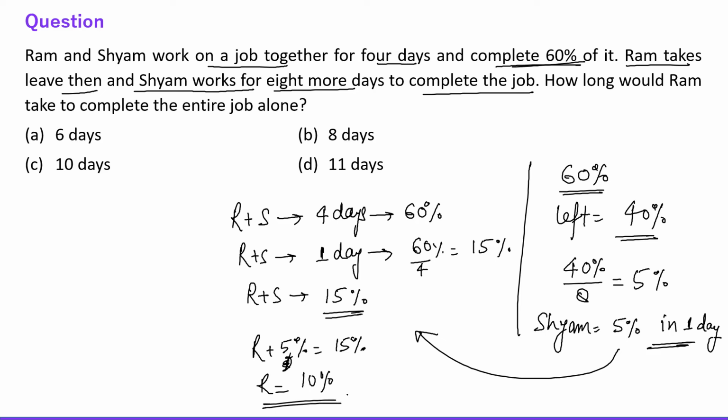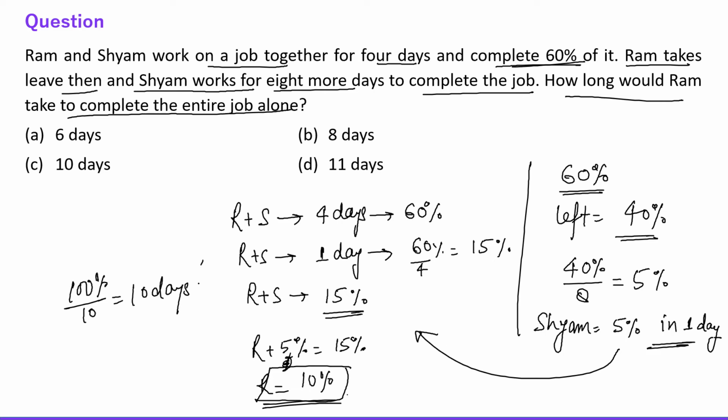So what is the question? How long would Ram take to complete the entire job alone? So obviously if Ram is doing 10% in 1 day, for 100% he will be taking 100% divided by 10, which is 10 days, right everyone? So Ram will be doing the entire job in 10 days. Fine. So this is the answer, right? This question is completely based on thinking only, right? Okay, simple one and simple calculations. Fine. Now let's move to the next one.